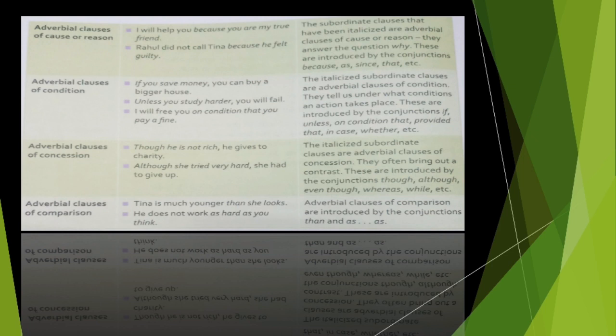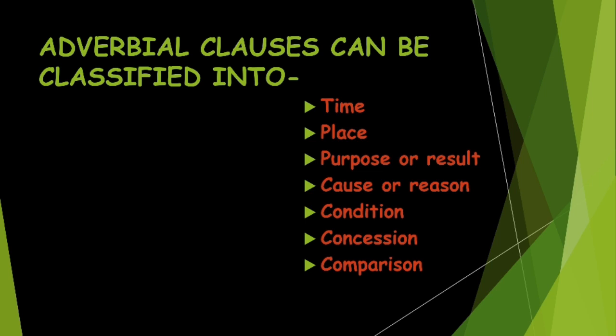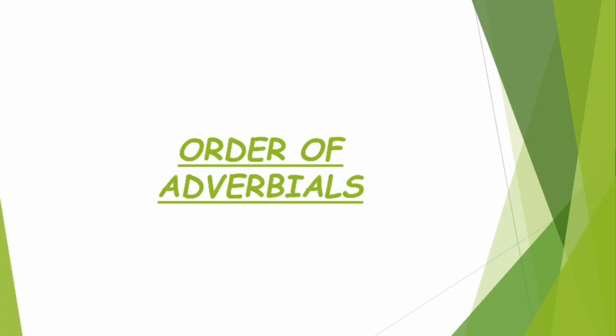Okay, so these were our 7 kinds of adverbial clauses. Okay, so we have seen adverbial clauses of time, place, purpose or result, cause or reason, condition, concession, and comparison. Right? So these were our adverbial clauses which perform the function of an adverb. Got it? Next topic, students, that we are going to see is order of adverbials.